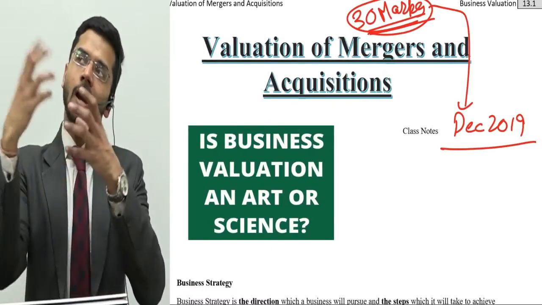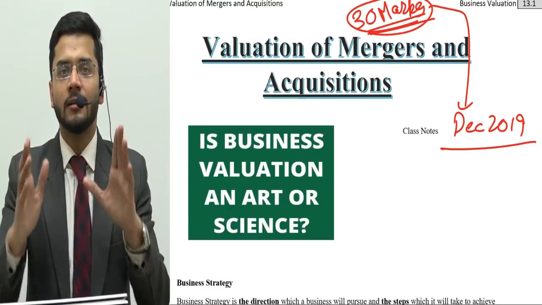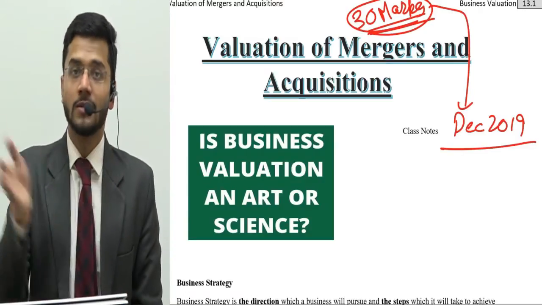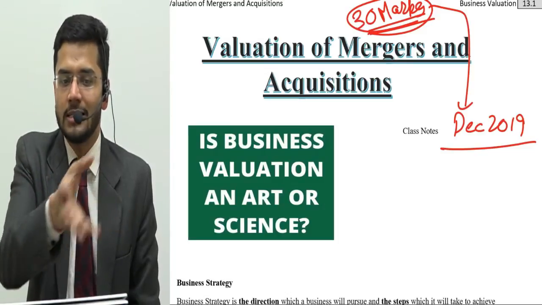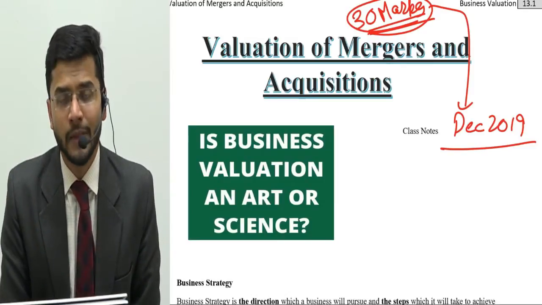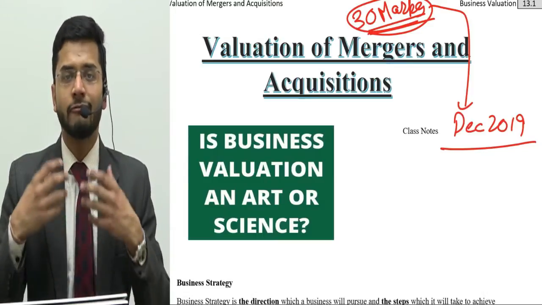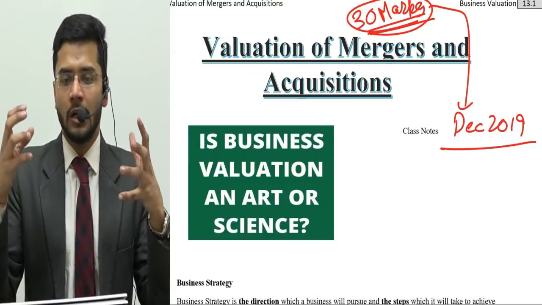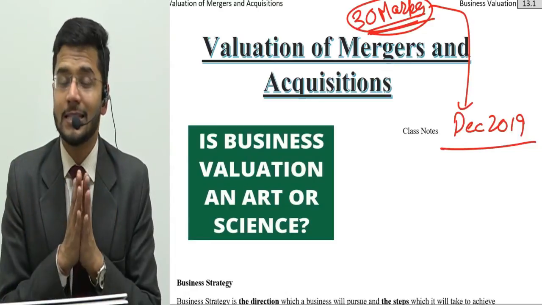So what is the difference between art and a science? Science follows straight-jacketed formulas and approaches towards everything. For science, there are universal laws which are applicable in the entire universe, and they do not change with change in country, state, condition, or any place. They remain constant in the entire world. That is science. And science can be learned through bare formulas or through bare application of a particular concept to a practical situation. There is no role of practice in science.